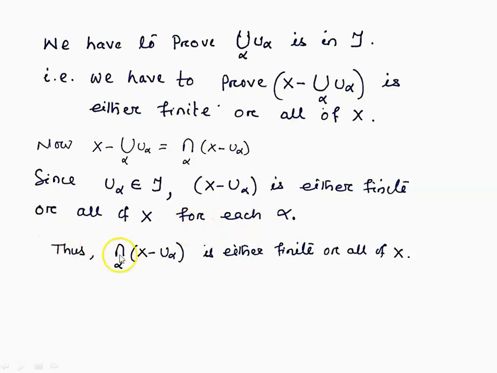Now if we take their intersection, then clearly the intersection is either finite or all of X. Since the intersection is either finite or all of X, and that intersection is nothing but the complement of the union, so union over alpha U alpha is a member of tau.